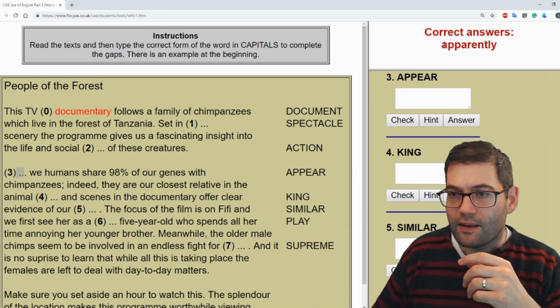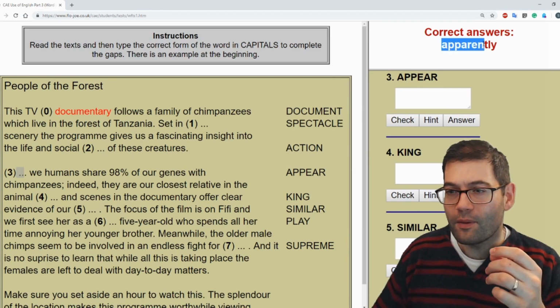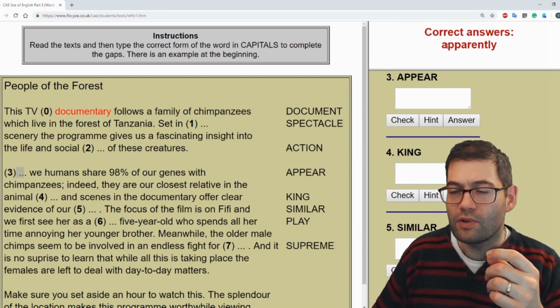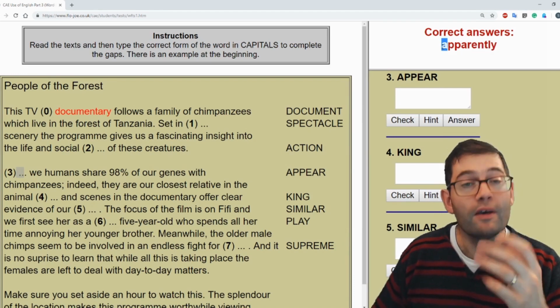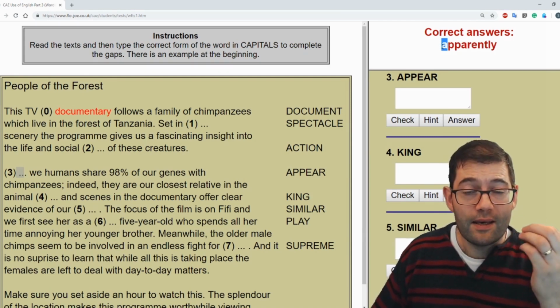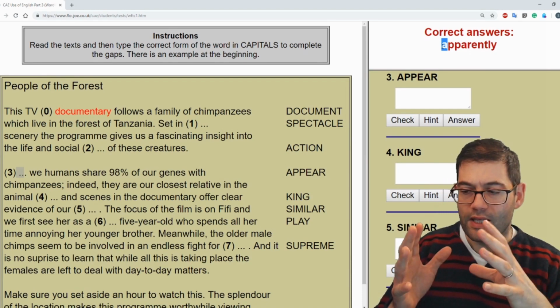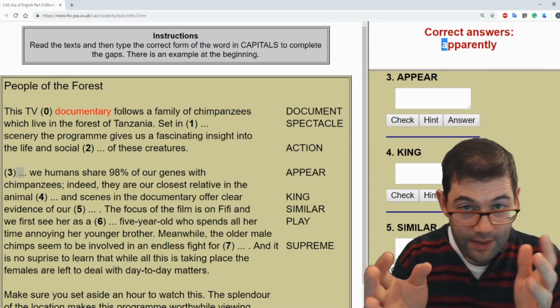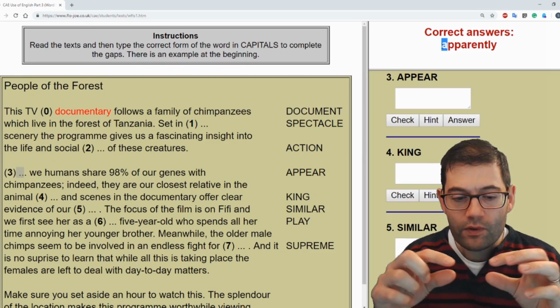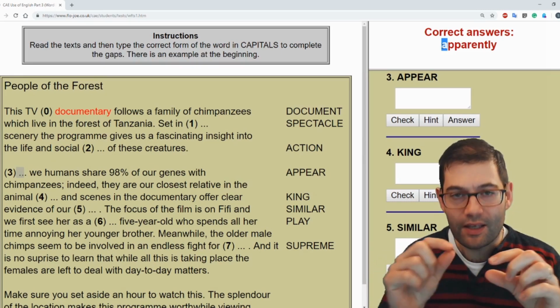Now, you might be thinking, apparently up here is written with a small a. Surely that must be wrong. No, because on the Use of English answer paper, all of your answers have got to be written in capital letters.